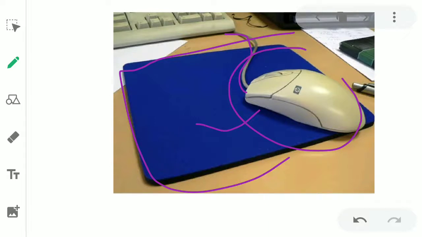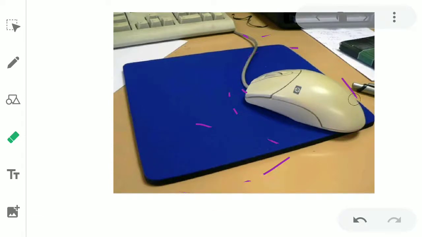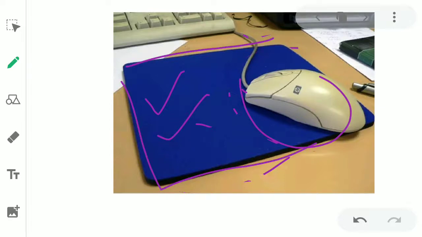And here in the picture, we have a blue mat. If you see, we have kept the mouse on this blue mat. We have kept this white mouse on this blue mat. And this mat is called a mouse pad. Mouse pad means a mat, a pad where we keep the mouse. And now the question is, why do we need a mouse pad to keep the mouse? And the answer is that we need a mouse pad for the proper working of the mouse.